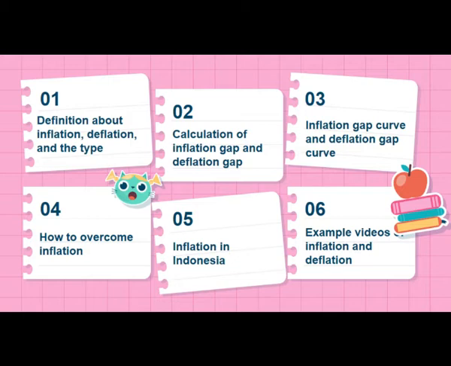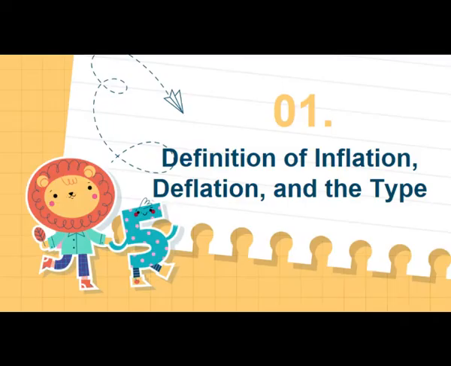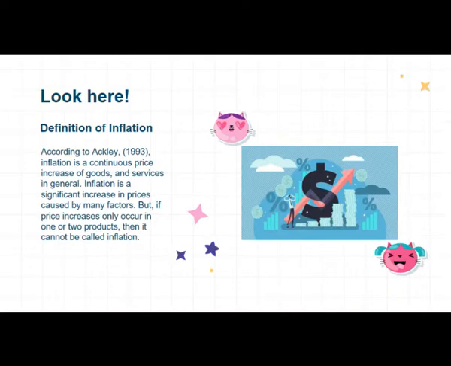Please enjoy this video. Definition of inflation. According to Akli 1993, inflation is a continuous price increase of goods and services in general. Inflation is a significant increase in prices caused by manufacturers.